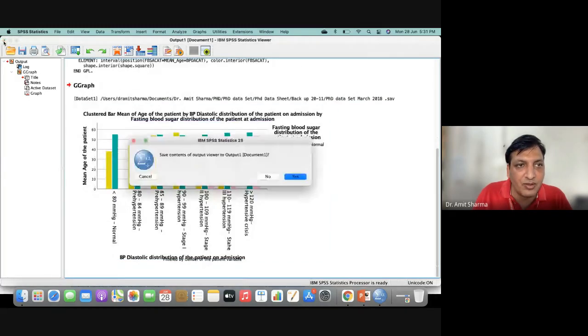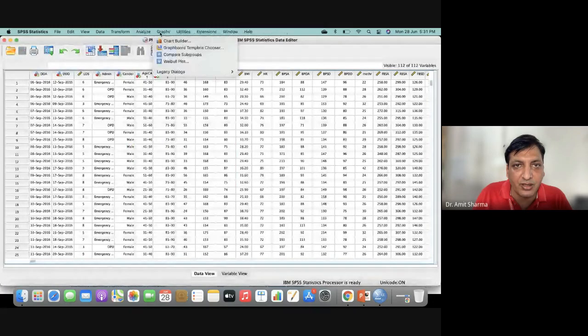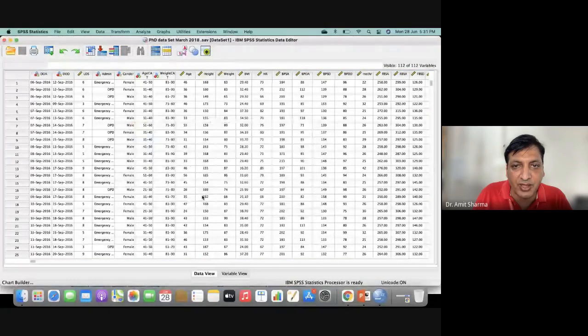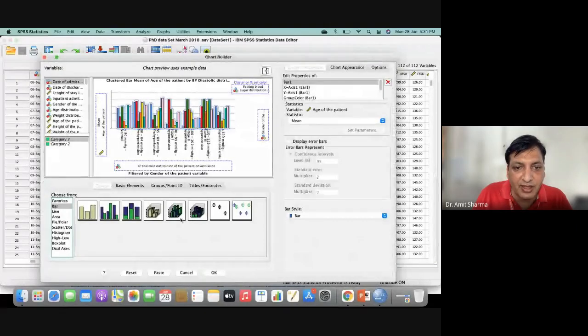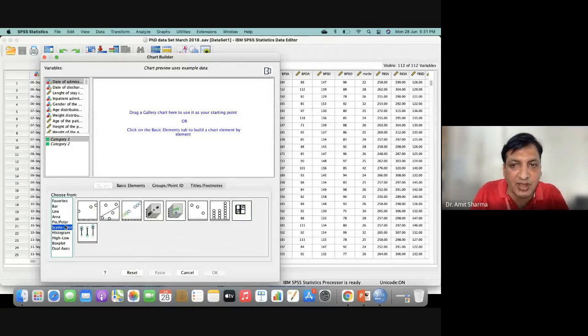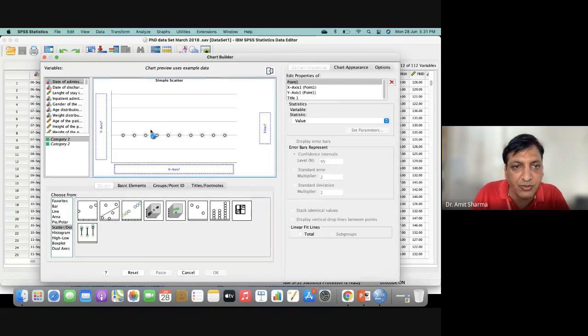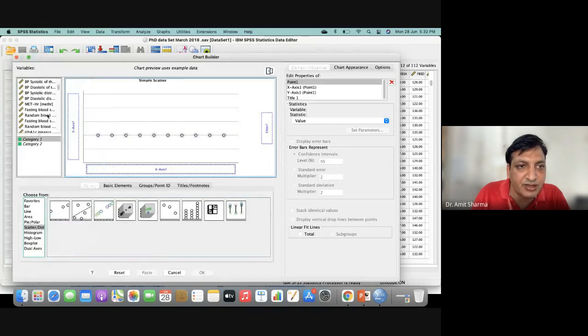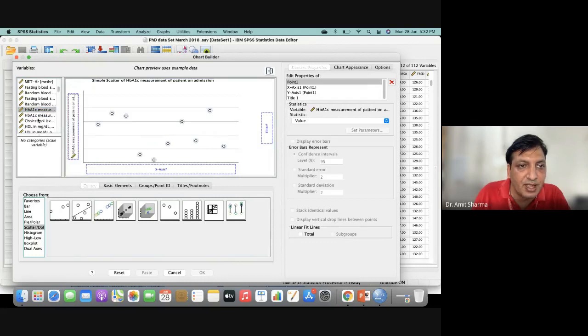Okay, we'll go to the topic which we are doing: Graphs, Chart Preview. We have to add two numeric variables. I will reset everything. I'll go to scatter. This is the scatter plot which we have to draw for the linear regression, and the first graph will be called simple scatter. So I'll take the simple scatter to the chart preview window, and I will add two variables. I have HbA1c in my project. This is HbA1c, and I have MET HR also.